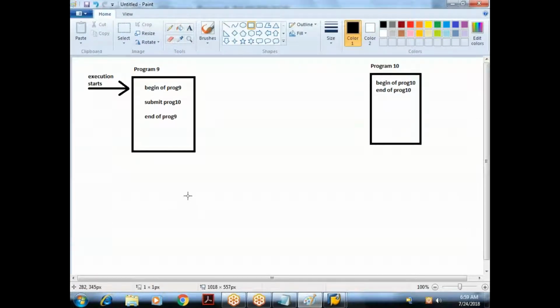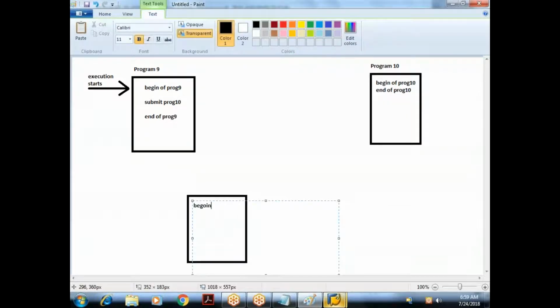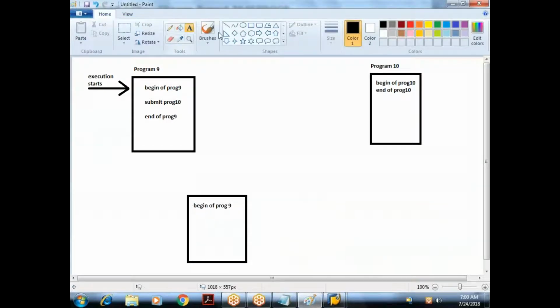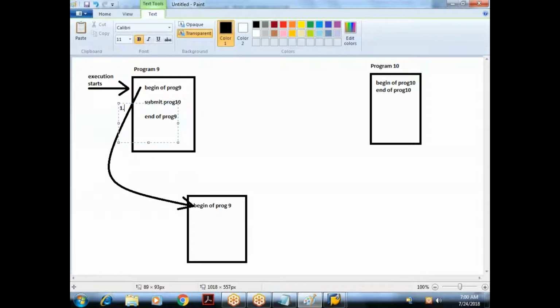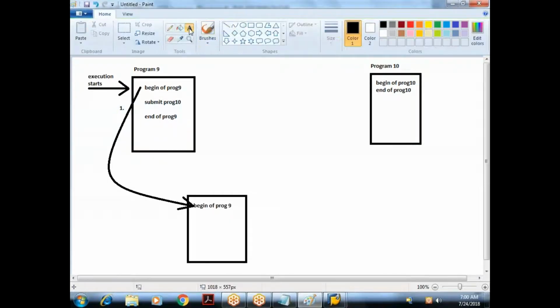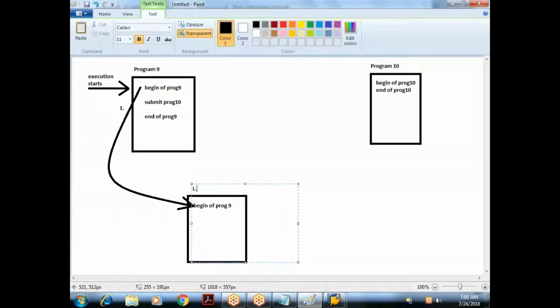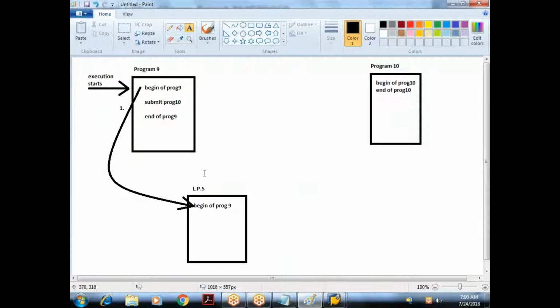At the background, it might have displayed begin of program 9. This is my first statement, and on execution of this statement, it will display this result on the LPS, the output screen. In ABAP we call it LPS, list processing screen. In C++, we call it the console. So this is the first thing I would have got on the output screen.